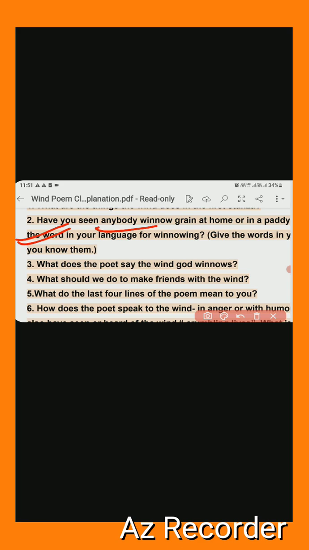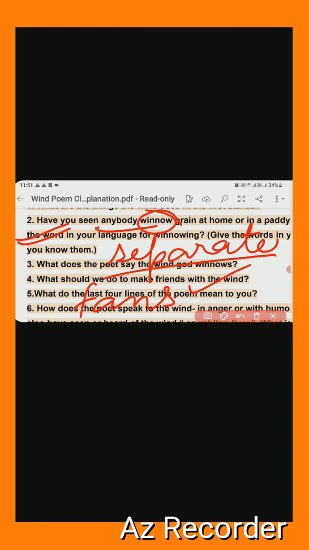We use separate for winnow. For winnow word, what do we use? Separate. Okay, for winnowing. And in our language, what is it called? The people stand like fans and use something like that, and they take the grain mixed with the chaff. Okay,